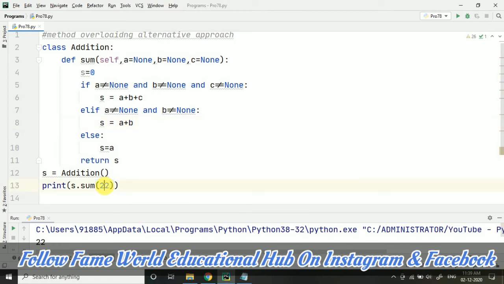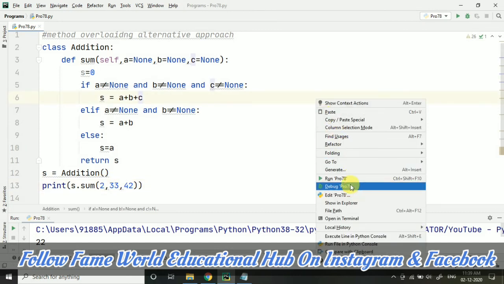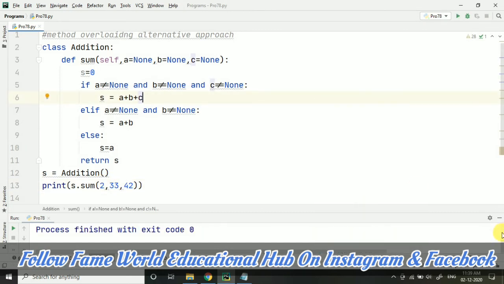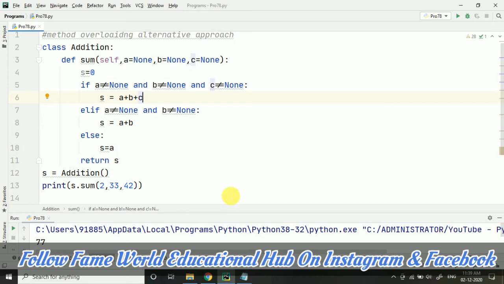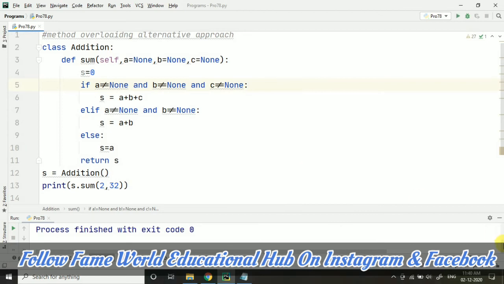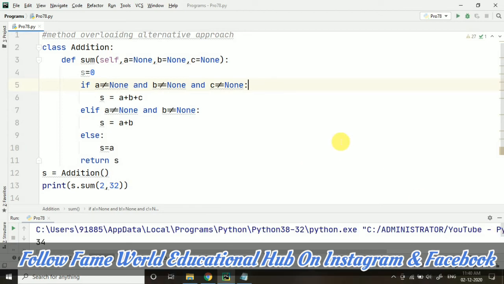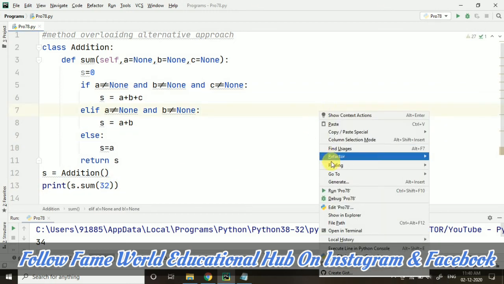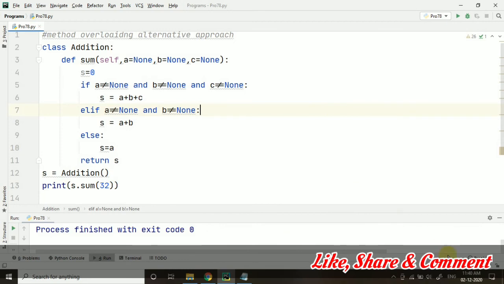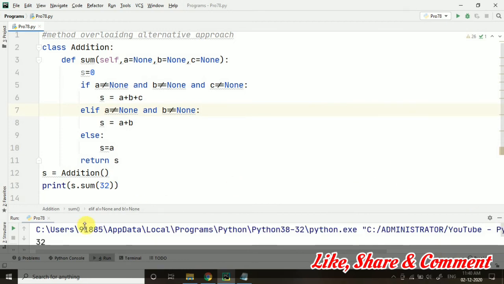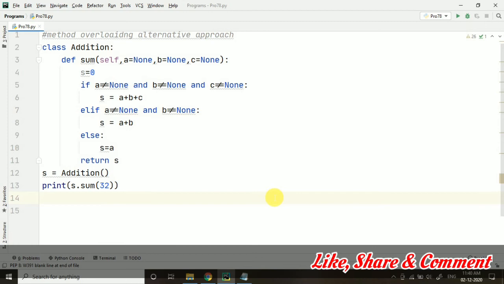So this way I am just showing you this once again. Like we have just made this method overloading possible with the help of this program, where we are just adding up any number. Like 3 we have taken, we can just go for 4 also, it's up to you. But yes, in this program we have taken maximum 3, then 2 and 1. So this way, without creating multiple methods in the same class, we can implement this method overloading approach with some alternative methodology in Python, as it is not directly supported. So I hope this particular program is clear to everyone.